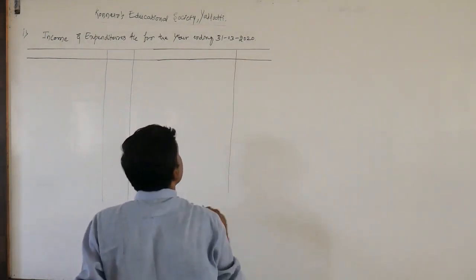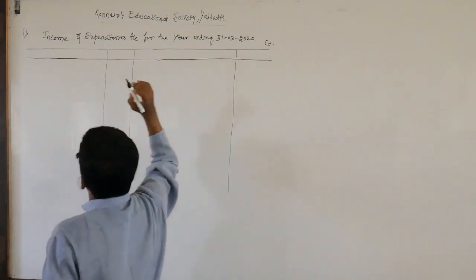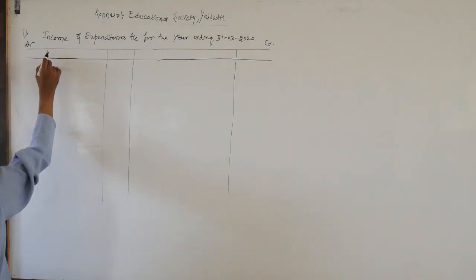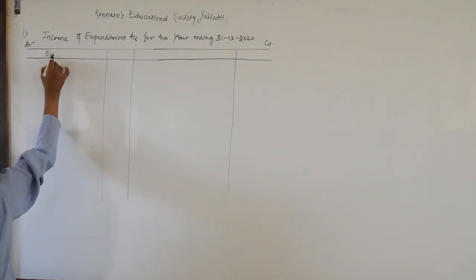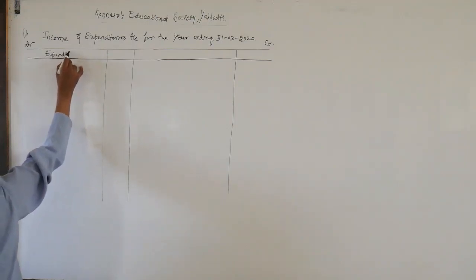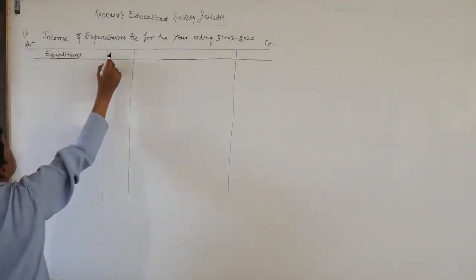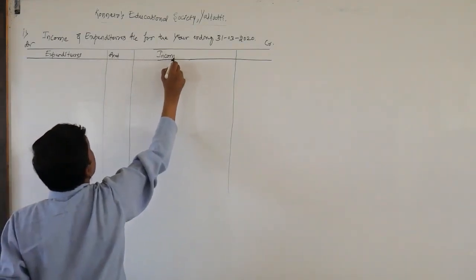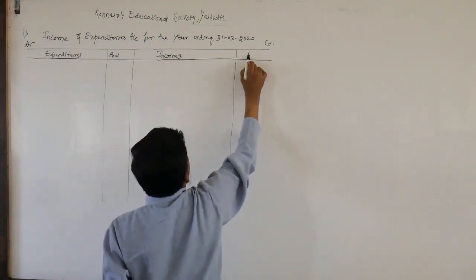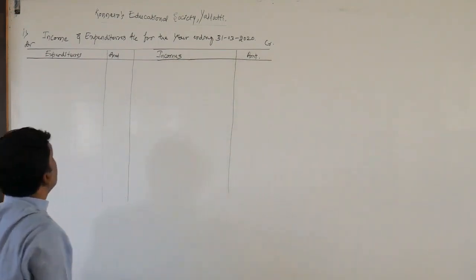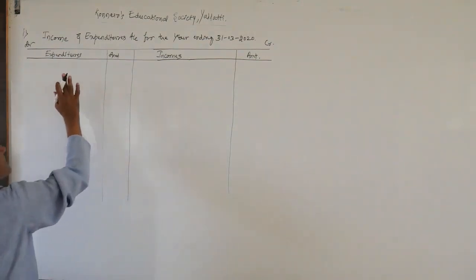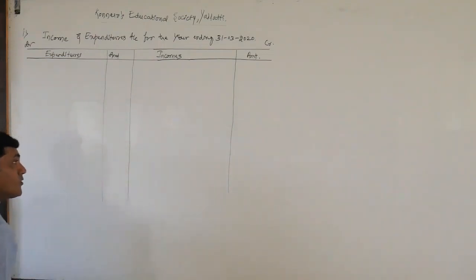Also, it contains revenue receipts, or you can say revenue incomes, and revenue expenditures related to the current year. Keep in mind, it contains revenue expenditures and revenue incomes relating to a current year.